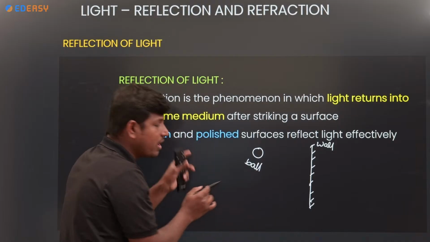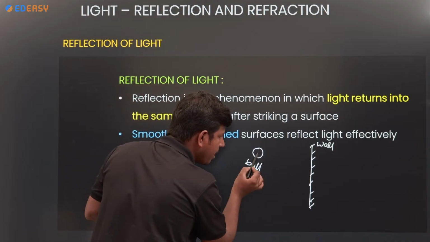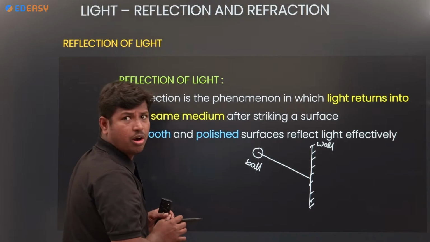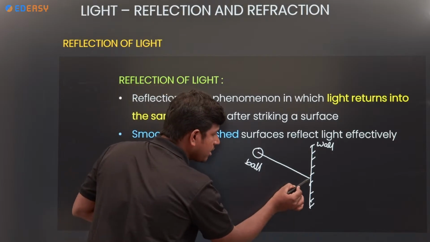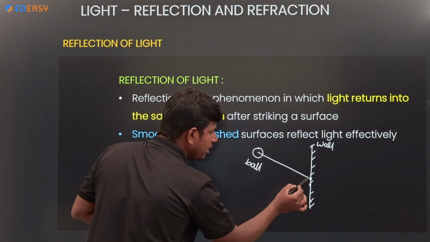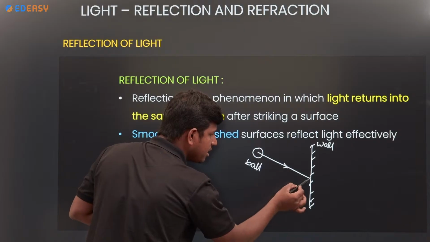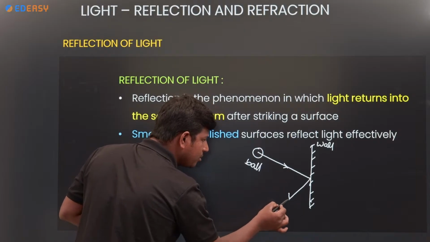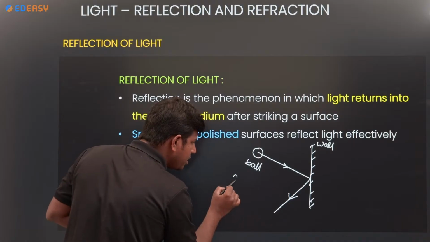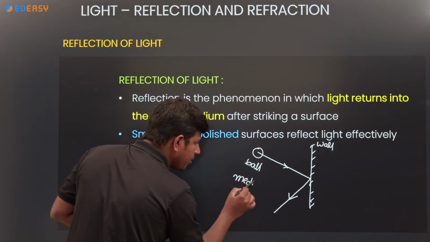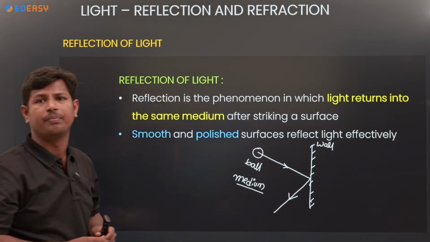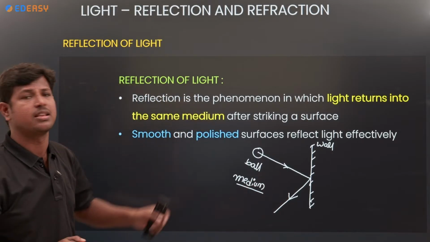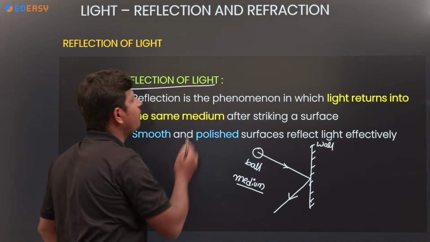If I throw the ball at some angle, it strikes the wall and comes back to the same medium. That property we call reflection of light.